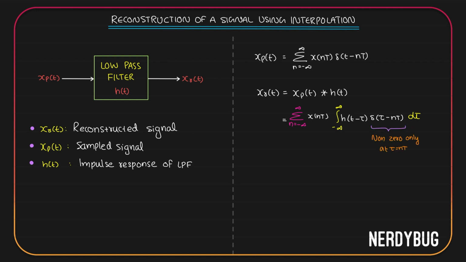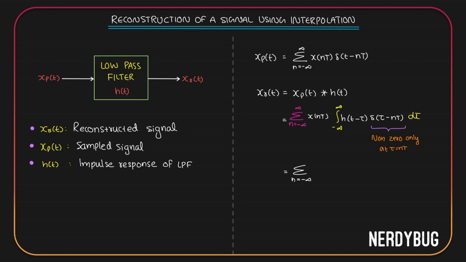That means we don't really have to integrate from minus infinity to infinity because this part of the product is going to be 0 everywhere other than tau equal to nt. So instead of finding the integration from minus infinity to infinity, we can simply find the value of this product at tau equal to nt. If we do that, this is what we get.